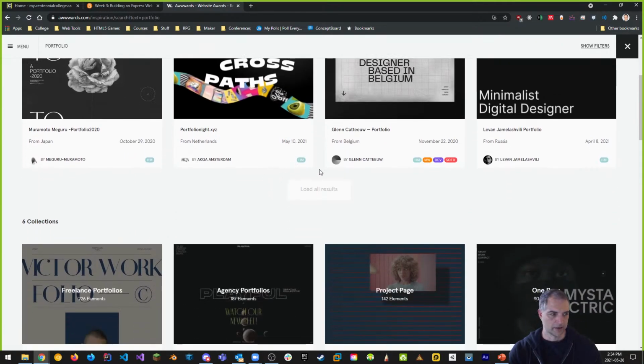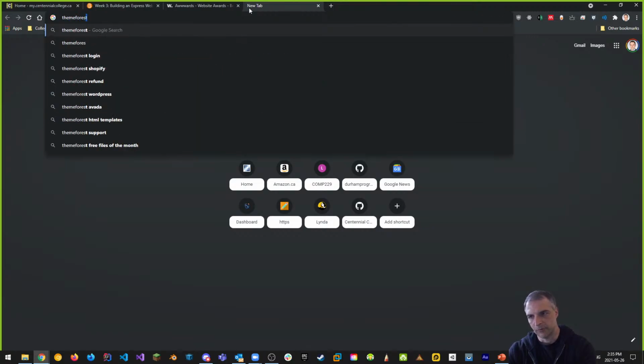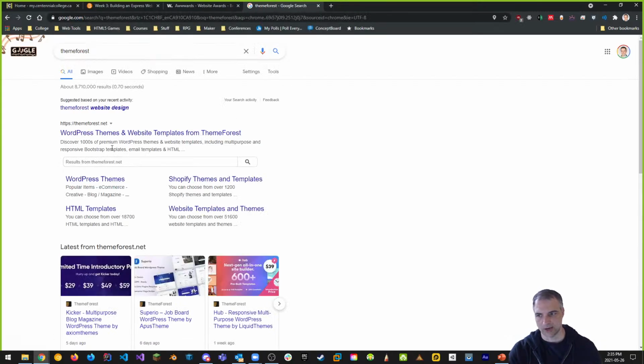Remember that you are not allowed to use themes. This is what you cannot use: you cannot use ThemeForest. ThemeForest, as an example, is out. Please do not use anything from ThemeForest. I know they're WordPress, but people have grabbed themes not just for WordPress but for other things like HTML templates. They're not allowed, guys. If you use ThemeForest, you'll get 0. So please don't do that.